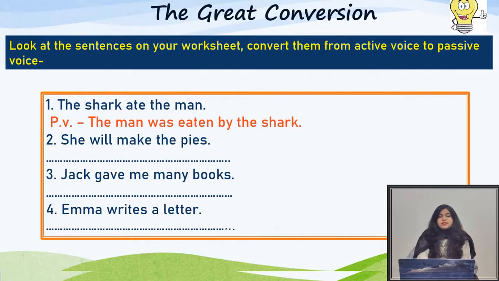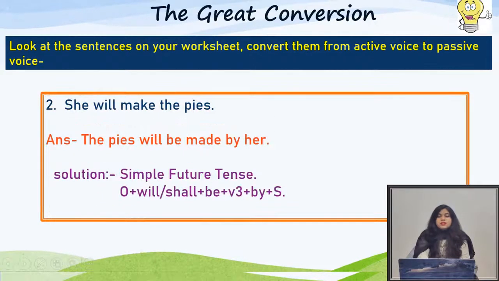The second sentence is She will make the pies. In this sentence, she is the subject, will make is the verb, and the pies is the object of the sentence. Now we see the passive voice of the sentence. The passive voice of the sentence is: The pies will be made by her. This sentence is in simple future tense. That's why we have applied the object plus will or shall plus be plus V3 plus by plus subject formula here.